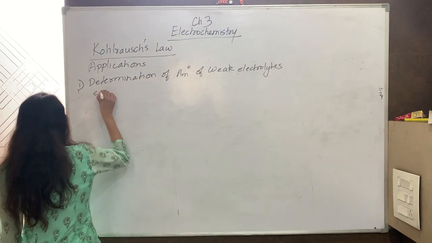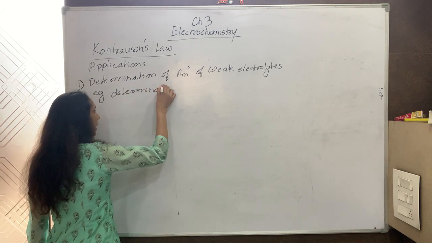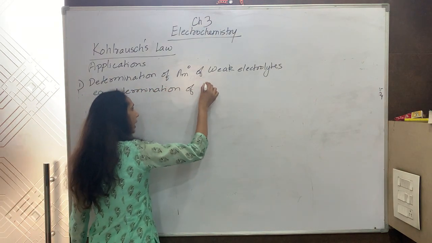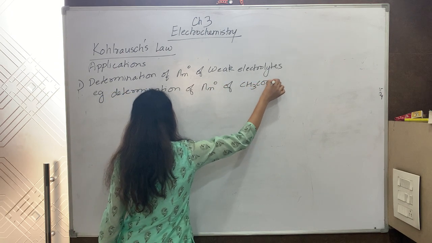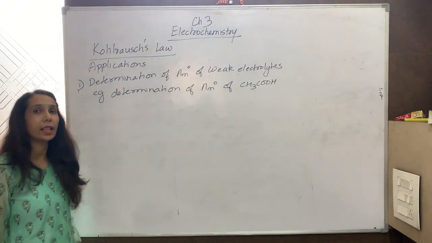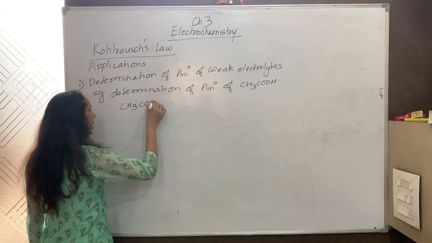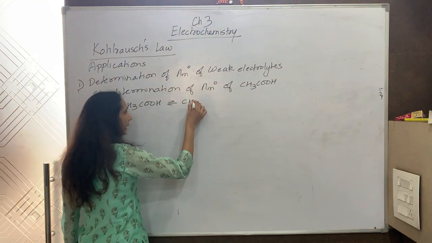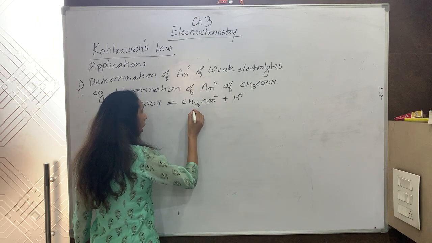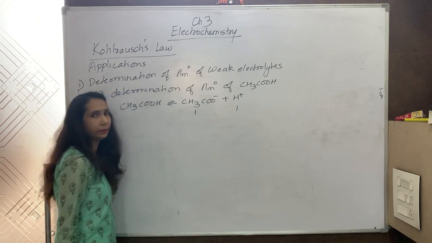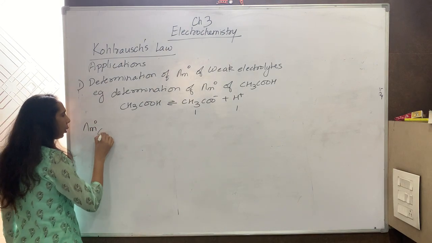Example: determination of limiting molar conductivity of acetic acid. You know that acetic acid is a weak acid. Weak acid means it is a weak electrolyte. Now acetic acid will dissociate partially, not completely, into CH3COO negative and H positive. What are the values? How many anions? 1. Cation is 1.